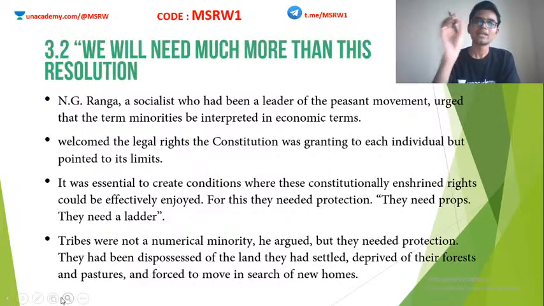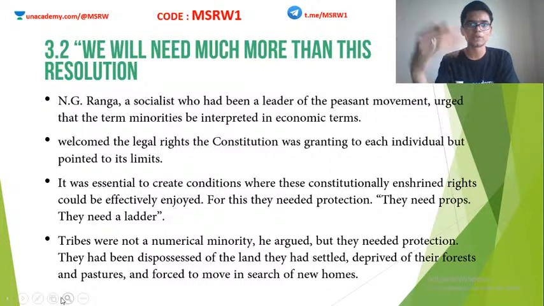But the idea was basically to divide Hindus and Muslims. Eastern Bengal is dominated by Muslims, so giving them a separate state would dislodge the unity between Hindus and Muslims. That was the idea. Moving on.